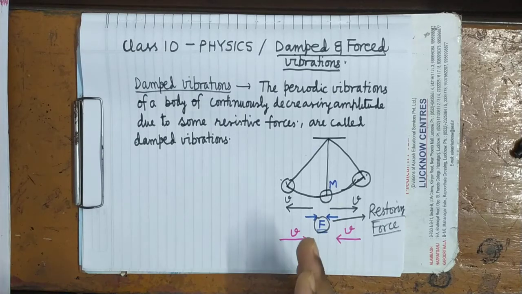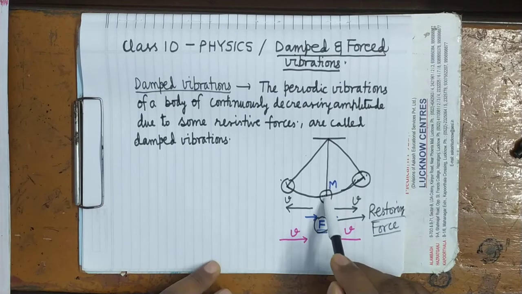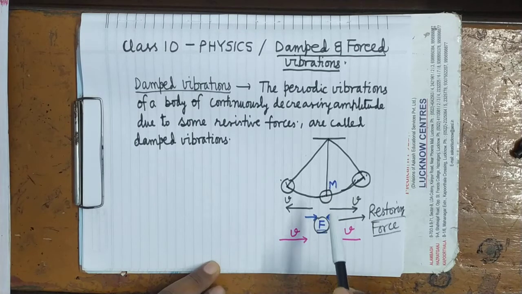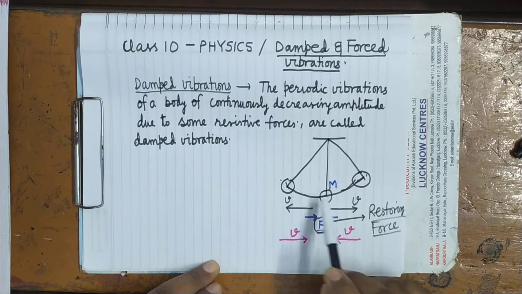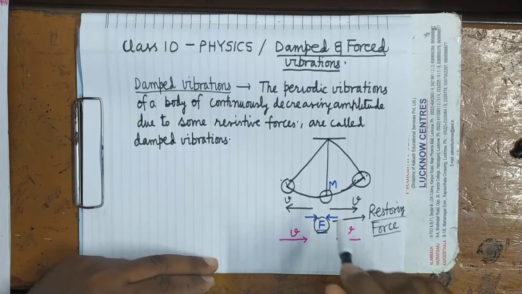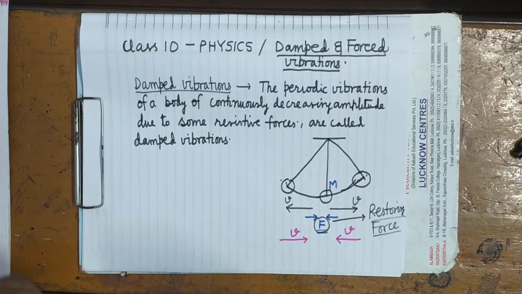But when you observe over a longer interval of time, what will happen? The body is losing its energy continuously due to air friction, and therefore the extent of vibration decreases. The amplitude will decrease.